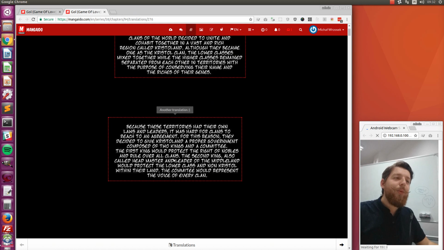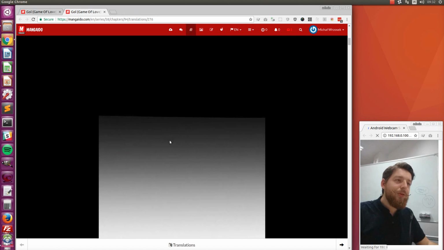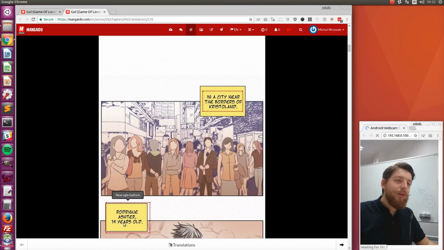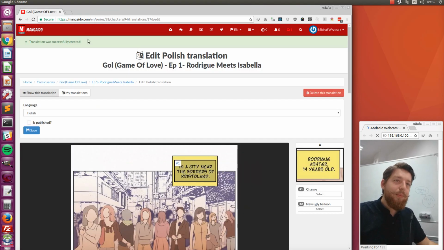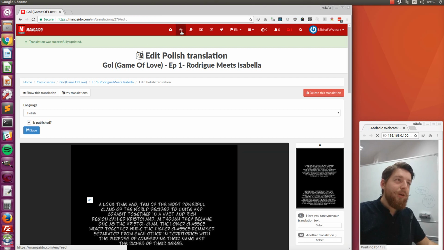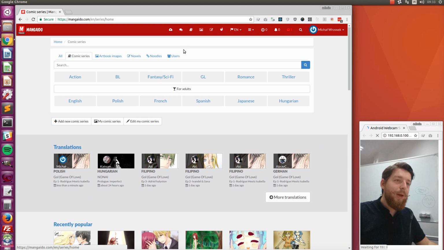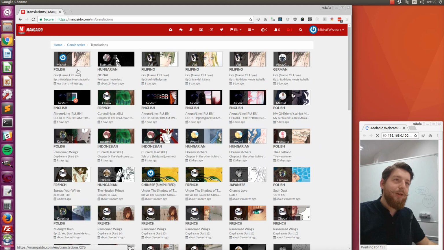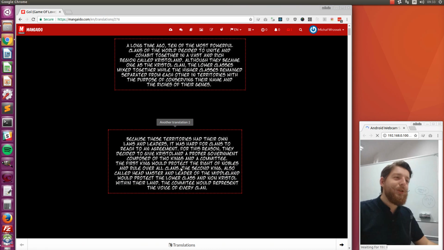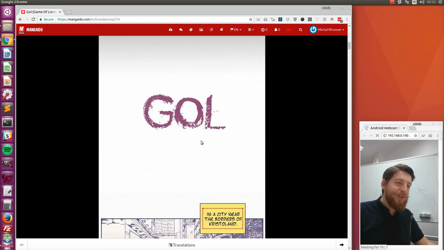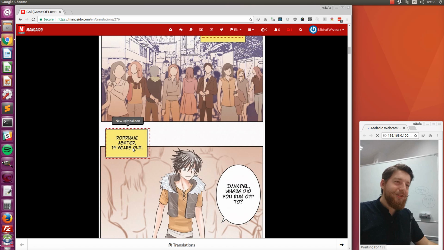So here we can check how our translation looks. Everything, let's say, looks okay. Now we can close this tab and say it's published. And now if we go to the comic series page, we see our translation, but it's a bad translation. It's the tutorial translation. We don't want our users to see such a bad translation, so let's hide it.